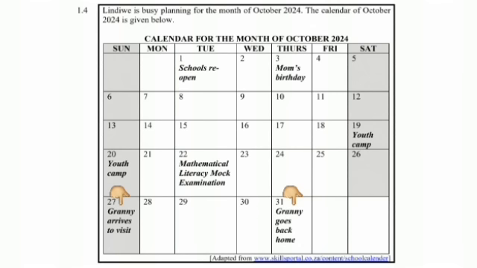So you count those days: the 27th, the 28th, the 29th, the 30th, and the 31st. And then that would be 5 days that Granny would be at their house. You are going to include the day that she arrives and the day that she leaves, because she will still be there.